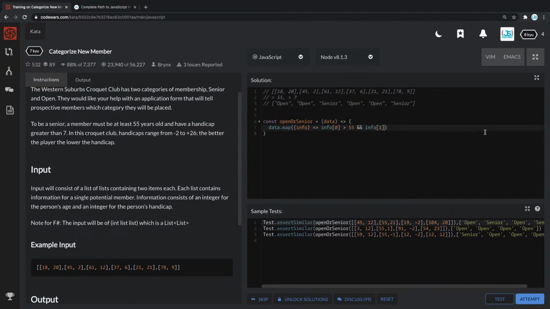And if info1 is greater than 7, at least that's how I understood this, then we want to return something in this map. More specifically, this would be a filter. So let's see. If this is true, we simply want to return that specific info. So I'm going to expand this, and this is going to be our if case. So if info0 is greater than 55, and if info1 is greater than 7, in there, then we can do something like this. We can return